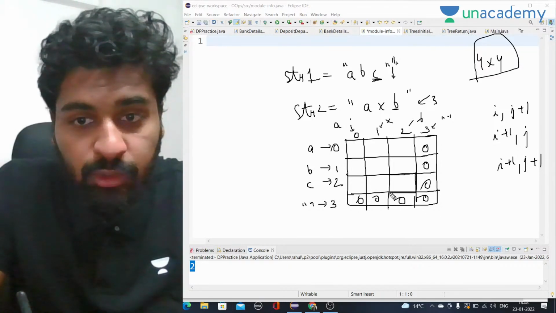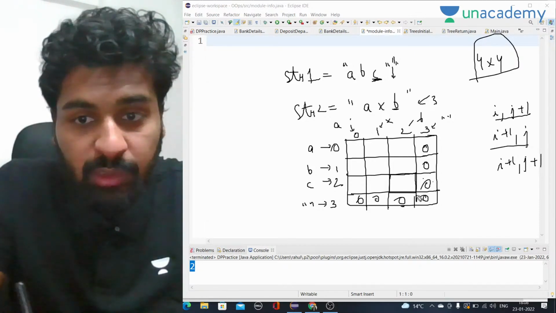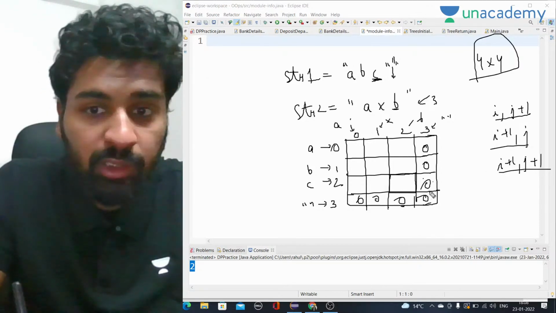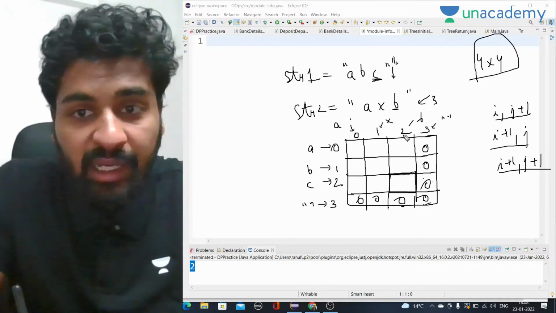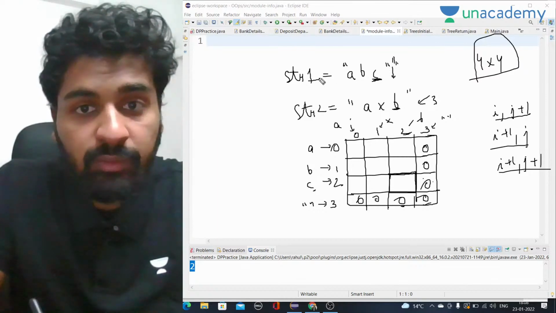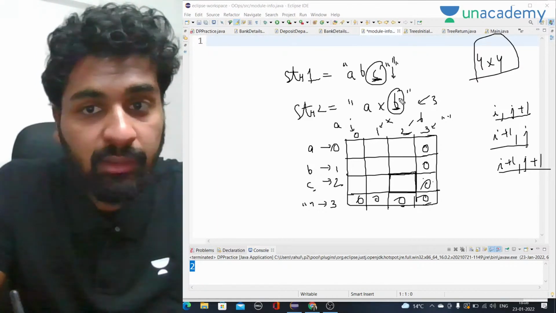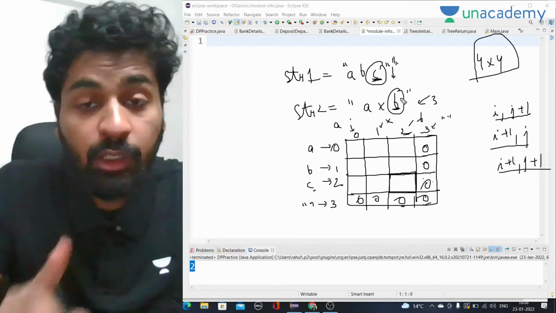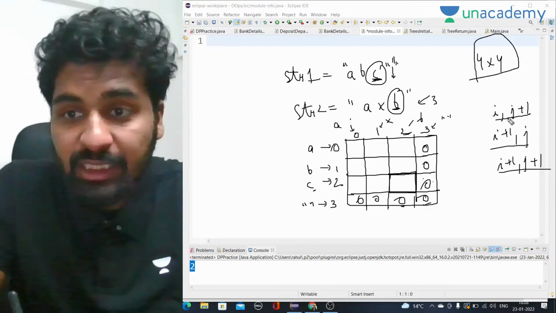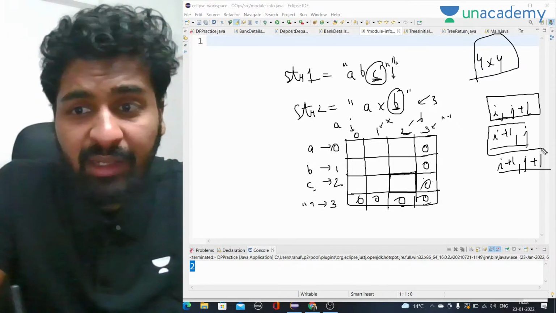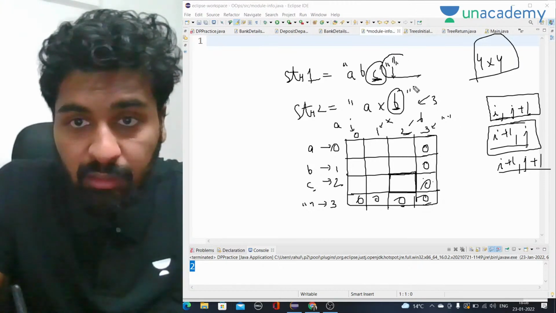If I start from this column, I have i, j plus 1, I have i plus 1, j as well, and I have i plus 1, j plus 1 as well. I have all the three, so I can actually start from here. This represents the second index of the second string and the second index of the first string. You can see here C and B are not equal. So we know the case. If they are not equal, what we have to do is see the maximum of i, j plus 1 and i plus 1, j.